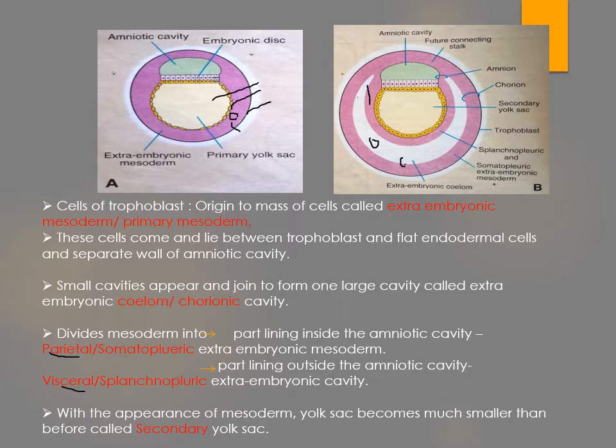Parietal mesoderm is on the lining of the embryonic cavity, and visceral mesoderm is on the lining of the yolk sac. As the yolk sac further becomes smaller in size, it gets converted.